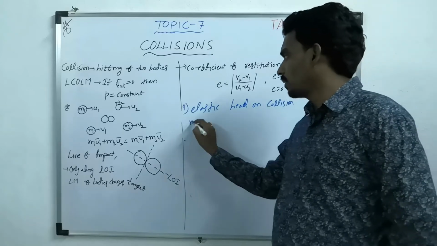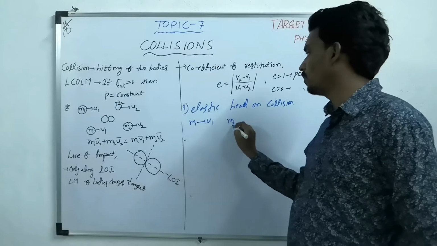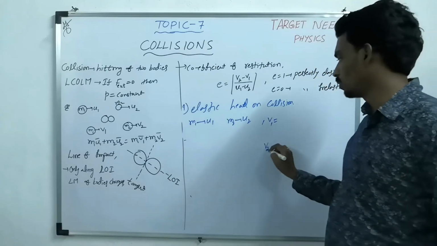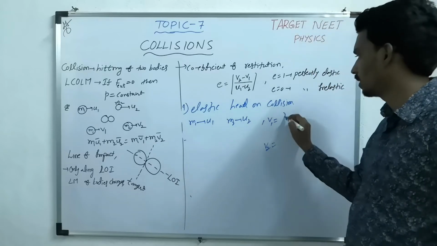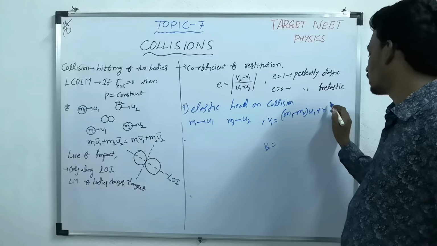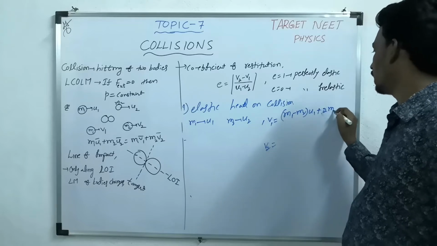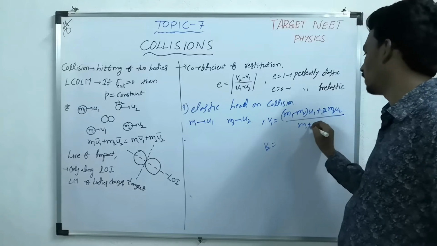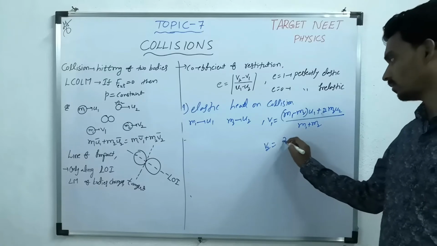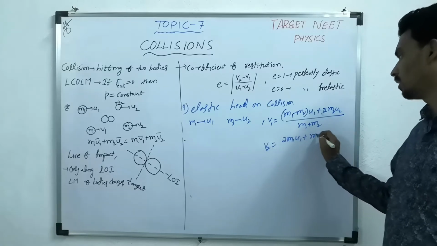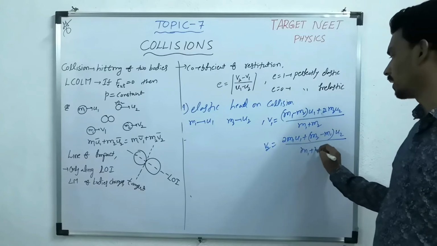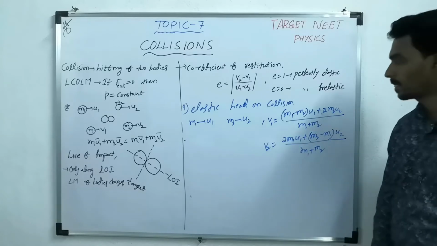In this case, if M1 is moving with U1, M2 is moving with U2, then after collision V1, V2 will become (M1 minus M2) U1 plus 2 M2 U2 divided by M1 plus M2, and 2 M1 U1 plus (M2 minus M1) U2 whole divided by M1 plus M2.